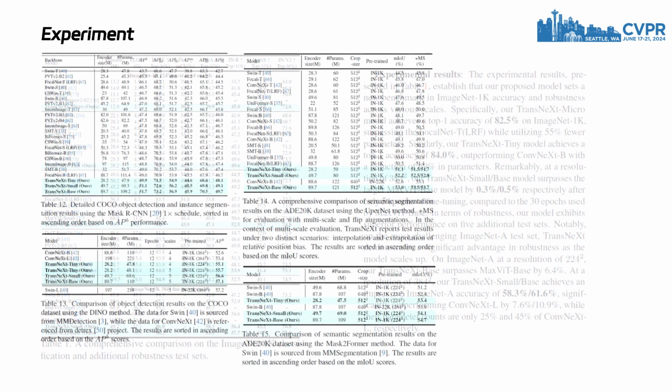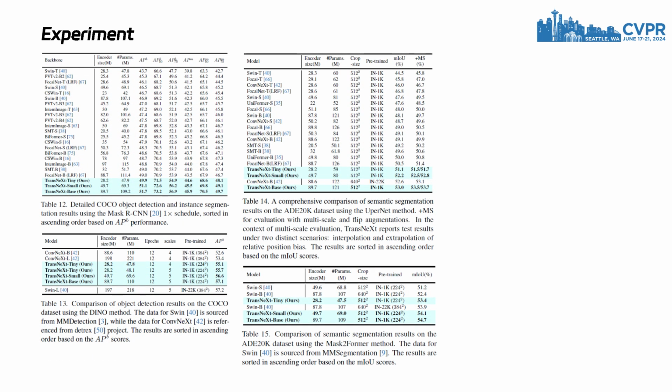Notably, on the most challenging ImageNet A test set, TransNeXt demonstrates a significant advantage in robustness as the model scales up. We used a Mask R-CNN detection head trained under a 1x schedule to evaluate the performance of ImageNet 1K pre-trained TransNeXt on object detection and instance segmentation on the COCO dataset. Our model demonstrated comprehensive superiority when compared with previous state-of-the-art models. Notably, even our tiny models surpass the base models of FocalNet, InternImage, and CSWin in terms of box AP.